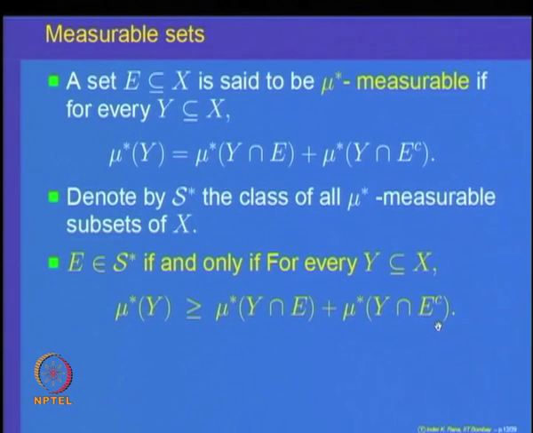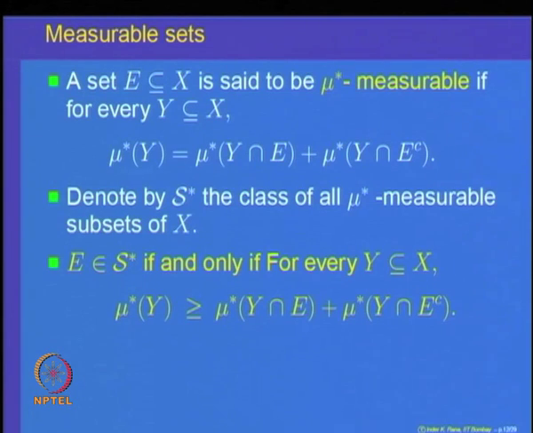The definition says it should be equal to the sum of the pieces, but this is enough. That is because for every set y, y is the union of y intersection E and y intersection E complement, and mu star is always subadditive. So mu star of y is always less than or equal to the sum of the two, because mu star is monotone.